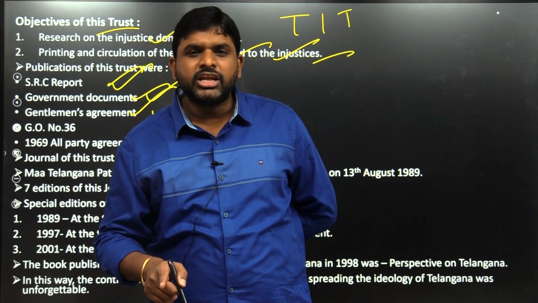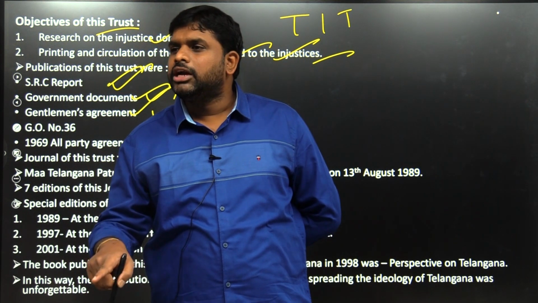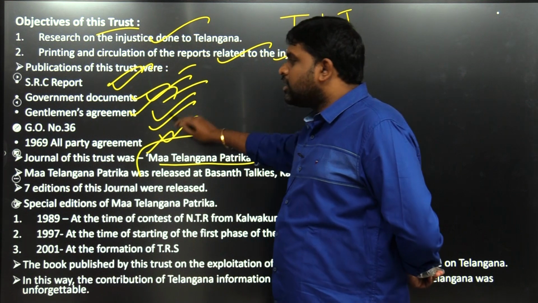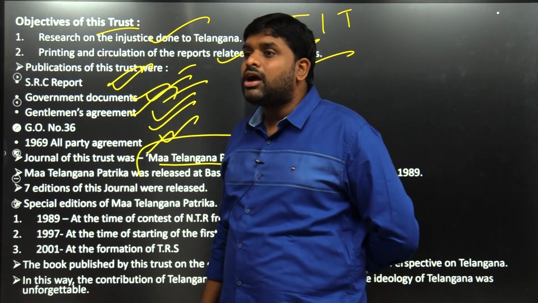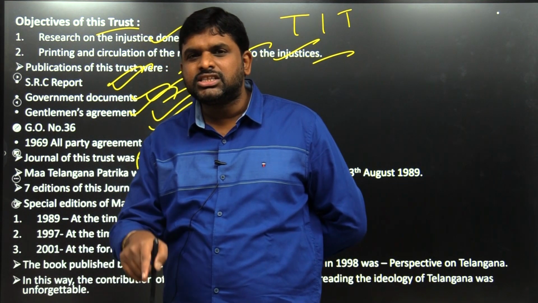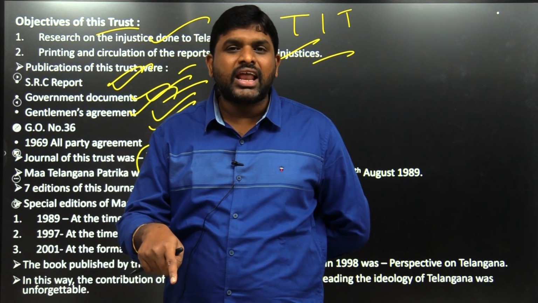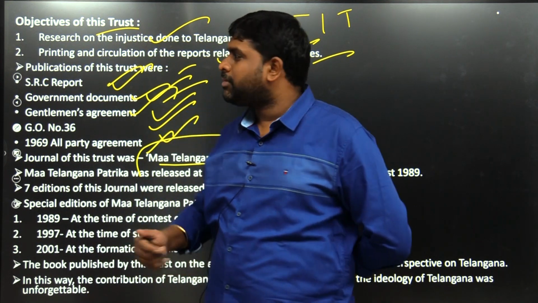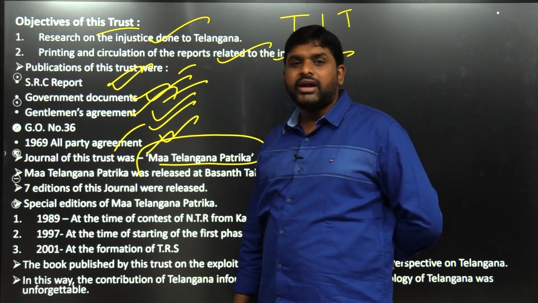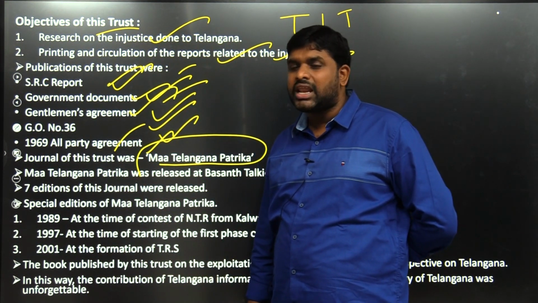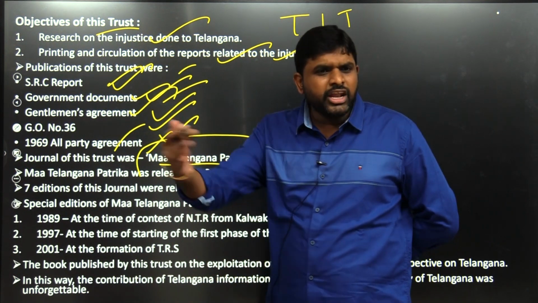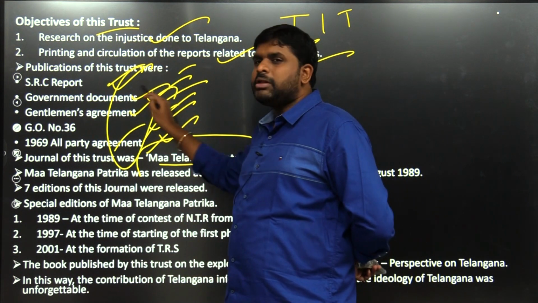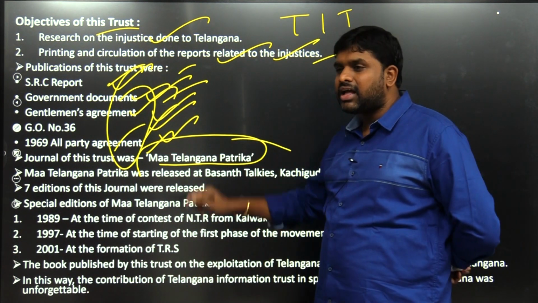1956: when the chief minister is from the Andhra region, then the deputy CM should be from Telangana. From the very first point it was violated. GO number 36 has not been implemented till date. In GO number 36 they told that all the employees of Telangana region who are from Andhra should go back, but not a single time did it get implemented. The 1969 all party agreement also discussed the formation of Telangana state in a very near time. This is also not implemented, and all of this was printed in one particular book called Ma Telangana Patrika.